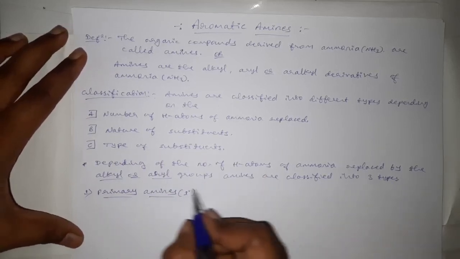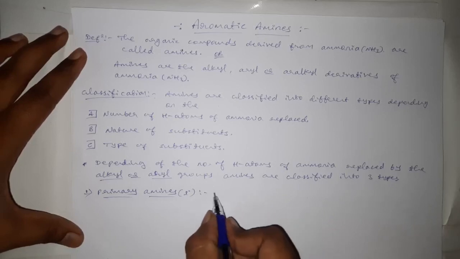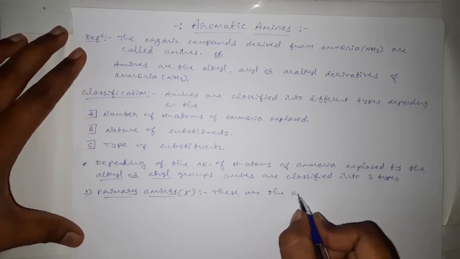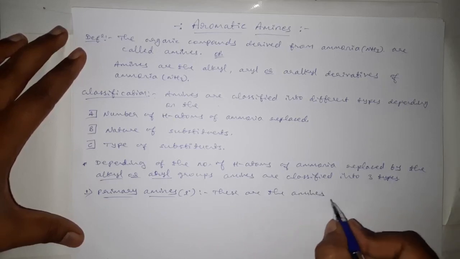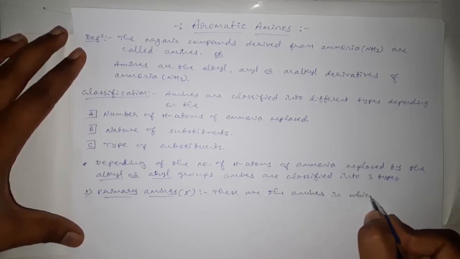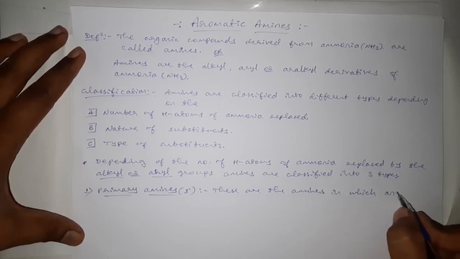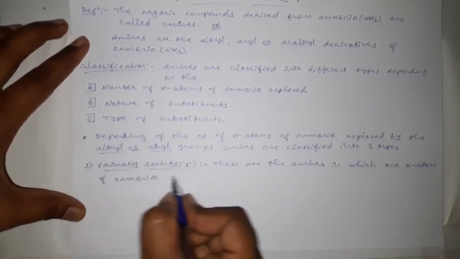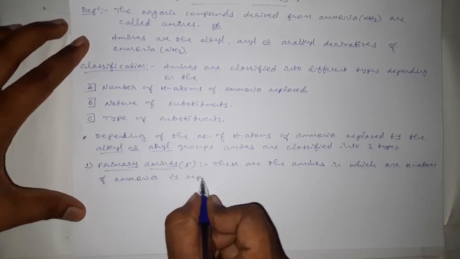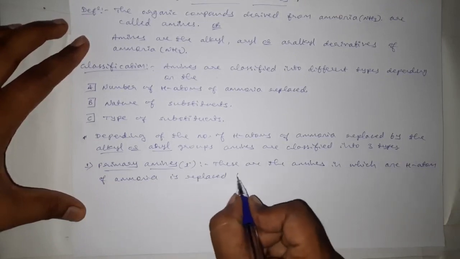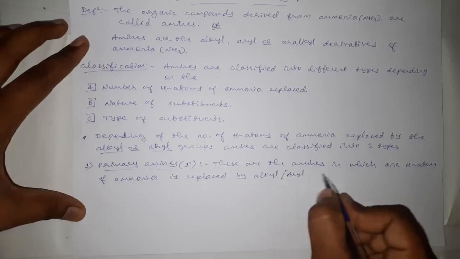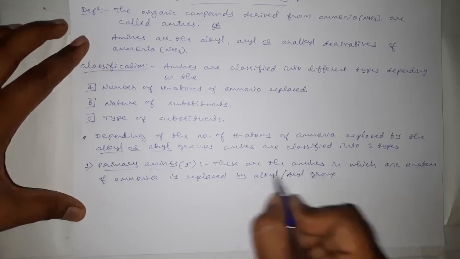Then what are primary amines? These are the amines in which one hydrogen atom of ammonia is replaced by an alkyl or aryl group.